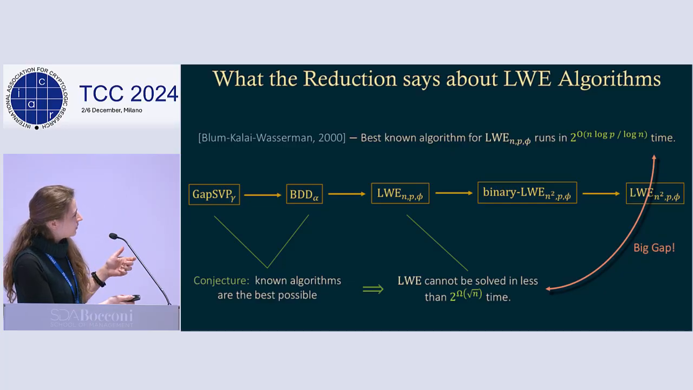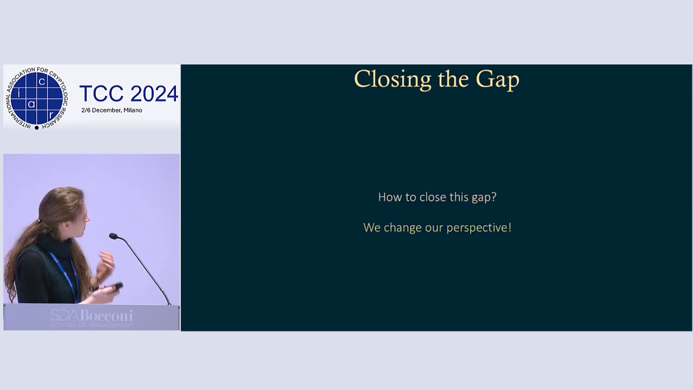So from this perspective, this chain of reductions that we know of is pretty lossy. So what we do today is we close this gap by changing our perspective a bit.